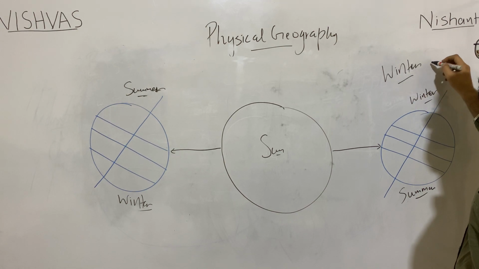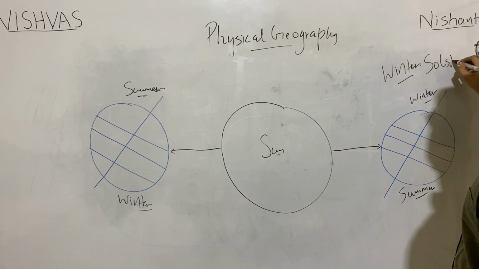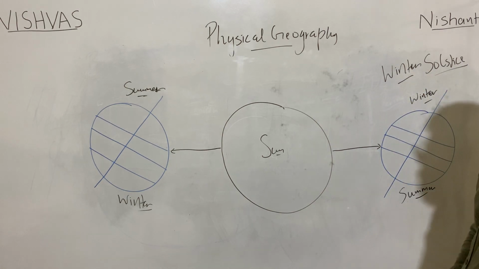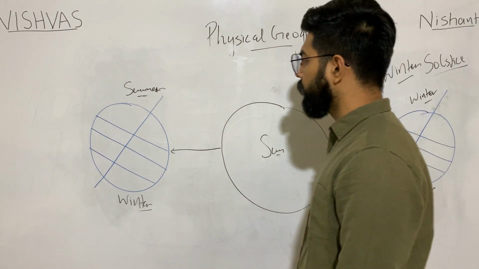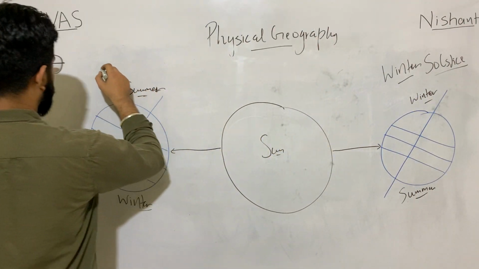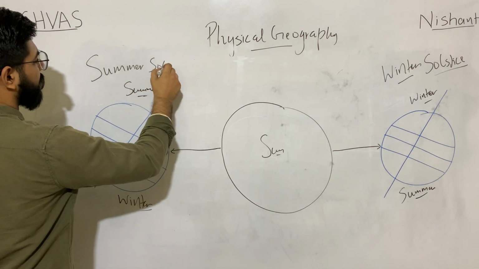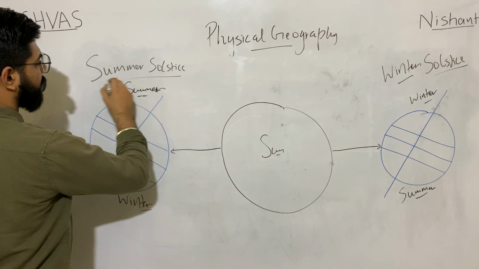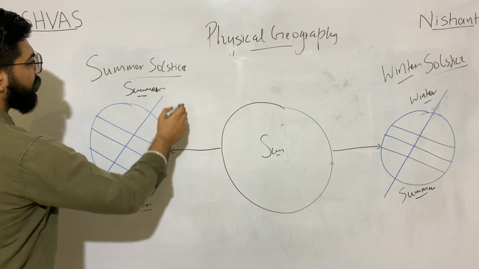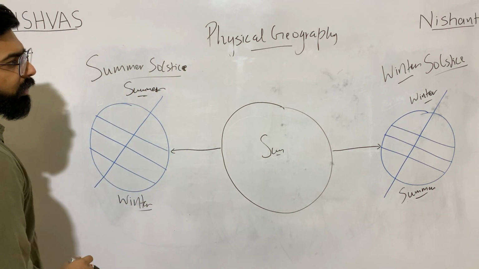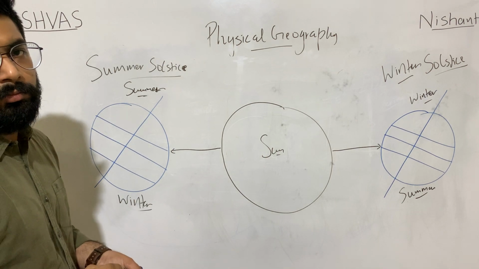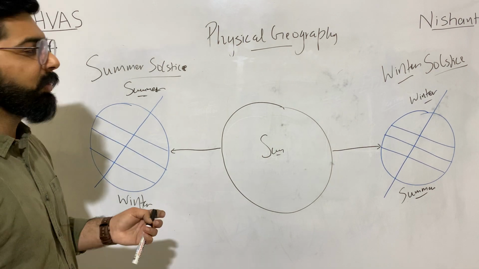So the name of this condition is winter solstice, and the name of this condition will be summer solstice. Solstice means to reach its maximum point.